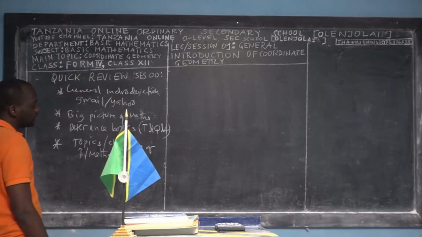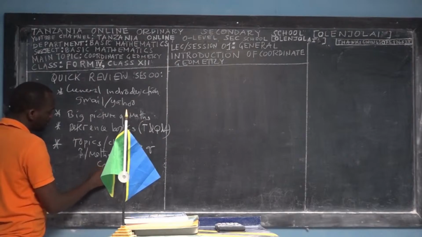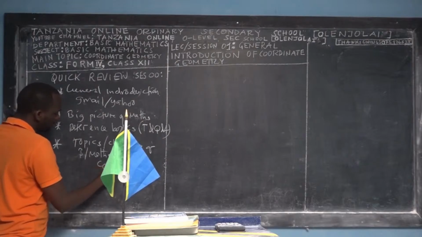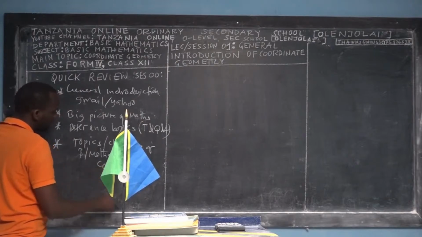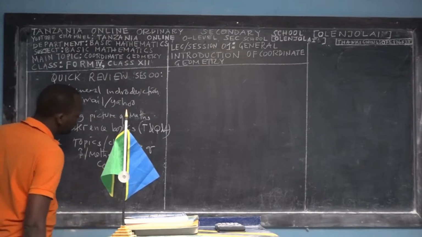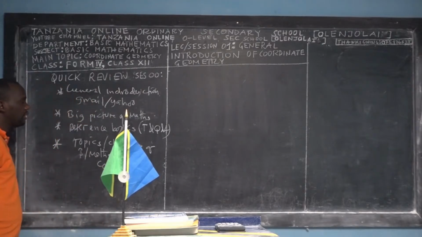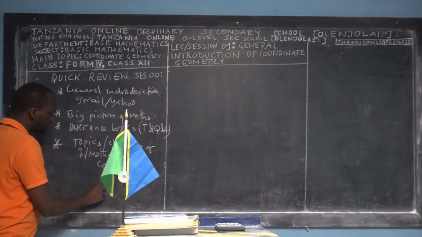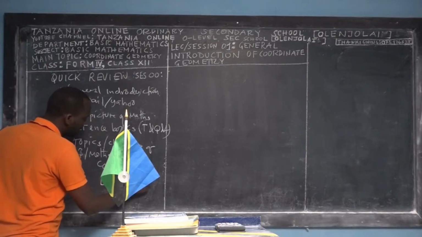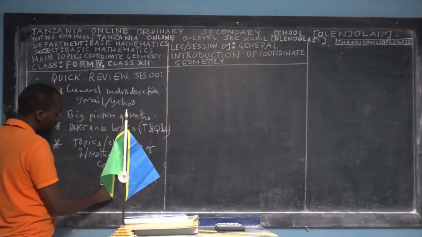How many are they? 8. The first one is called what? Coordinate geometry, and then you have area and volumes, three-dimensional figures, etc. But the last one is called linear programming.